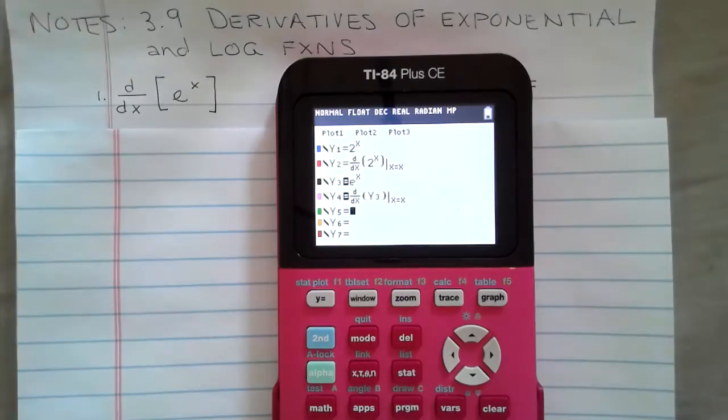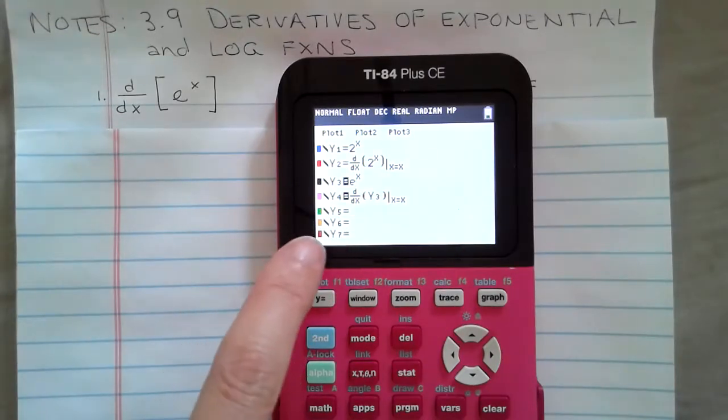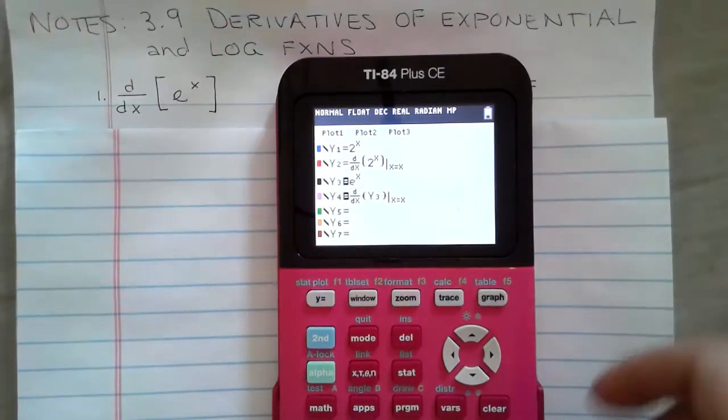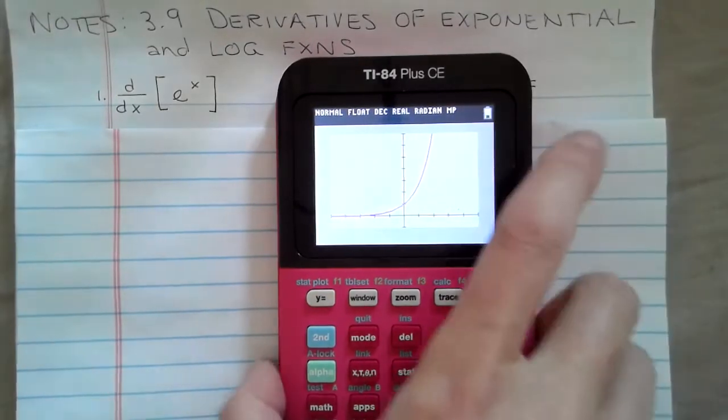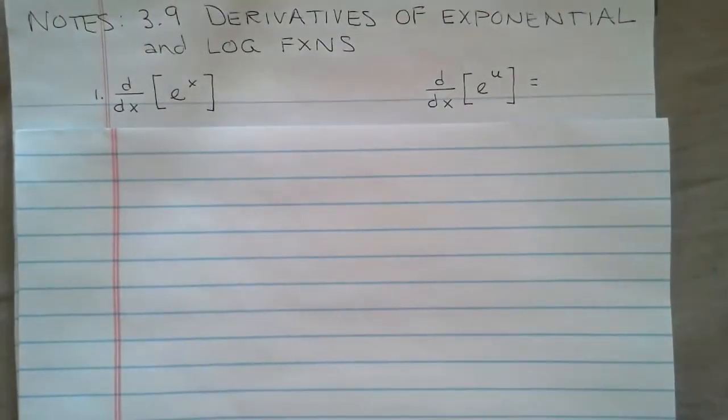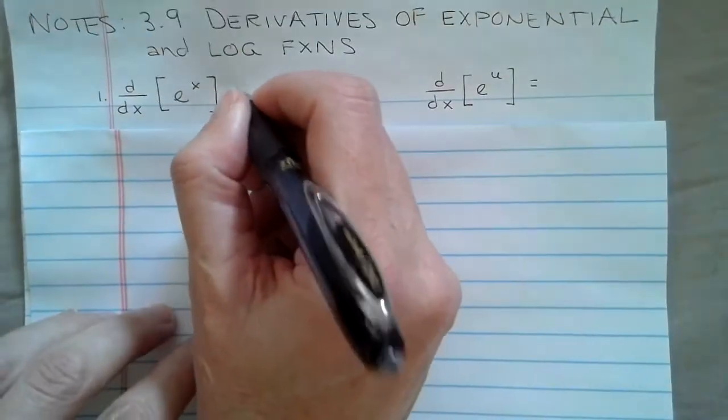To start off, I'm going to find the derivative of e to the x the easy way. I'm going to graph e to the x, and then we're going to look at its derivative. So here is e to the x being drawn, and then the derivative of e to the x drawn in a lighter color, but it looks to be going exactly on top of e to the x. So that was super easy to figure out. The derivative of e to the x is e to the x. Woohoo! Love it.